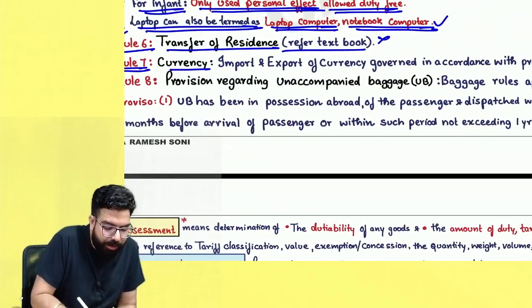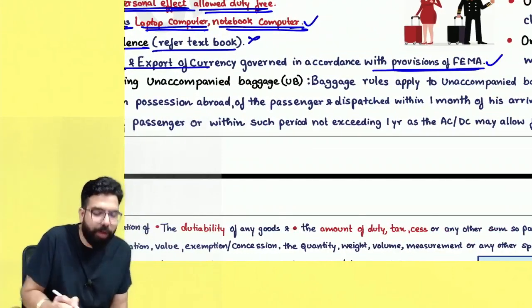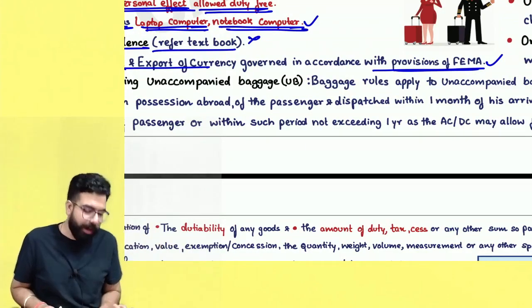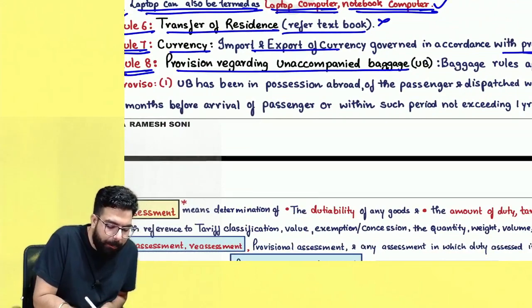Rule number 7, currency. Always remember, import and export of currency is always governed in accordance with the provisions of FEMA. Whatever is told in FEMA, that much currency you can get or take outside India. Done, sir. Rule number 8 talks about provisions regarding unaccompanied baggage.